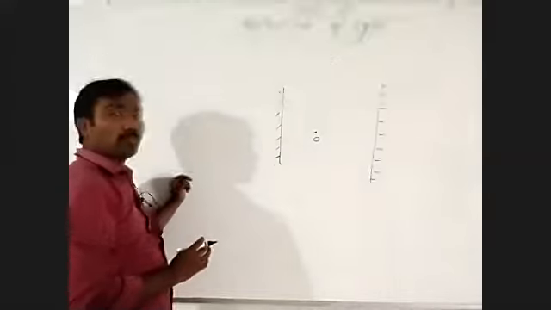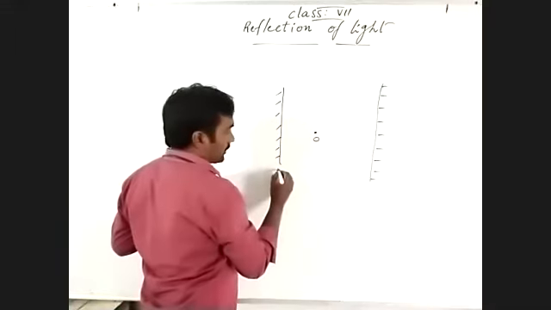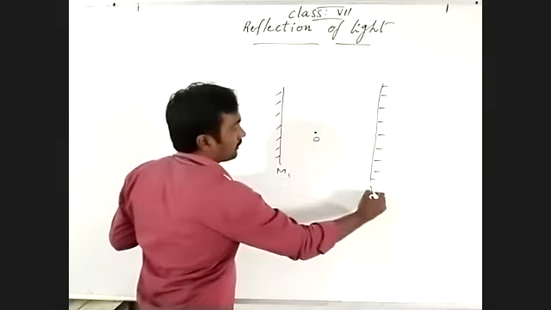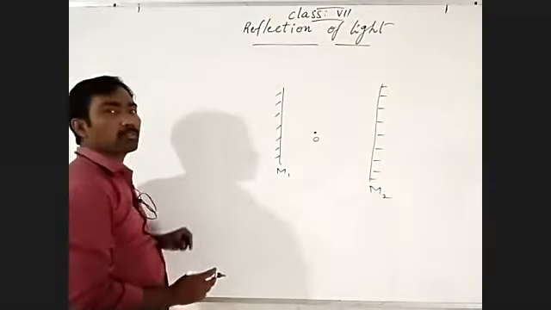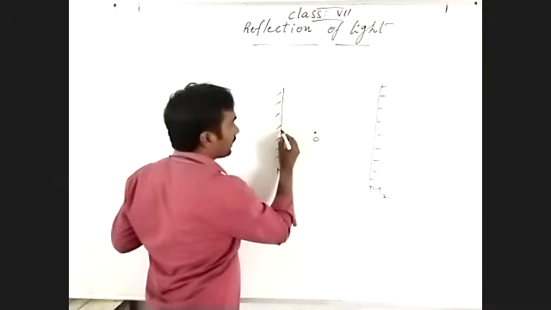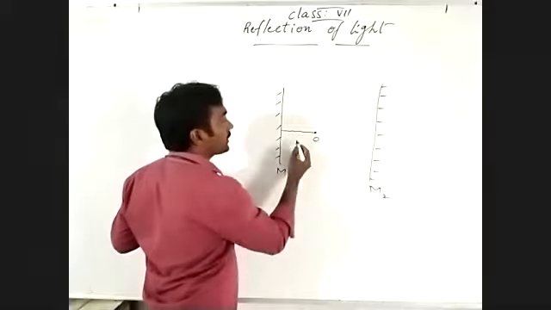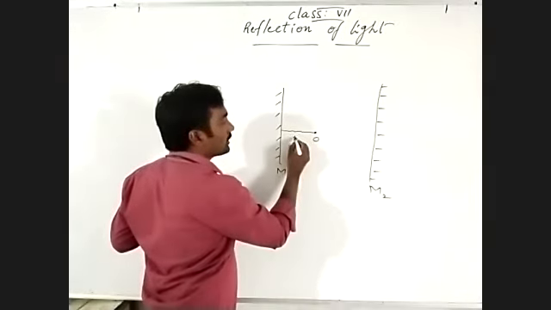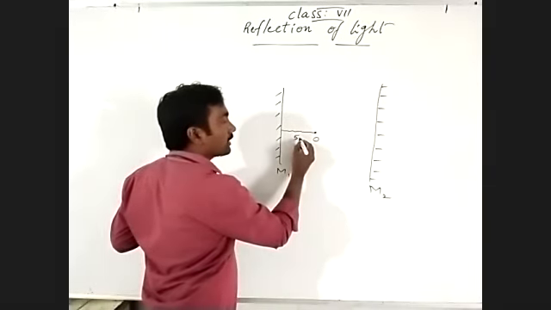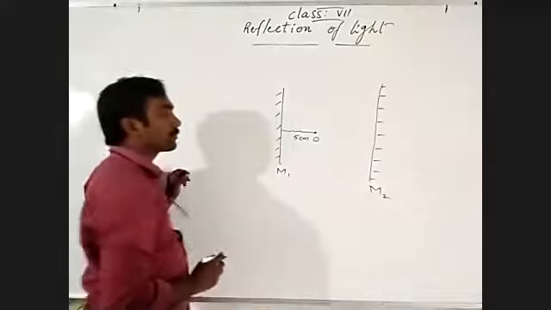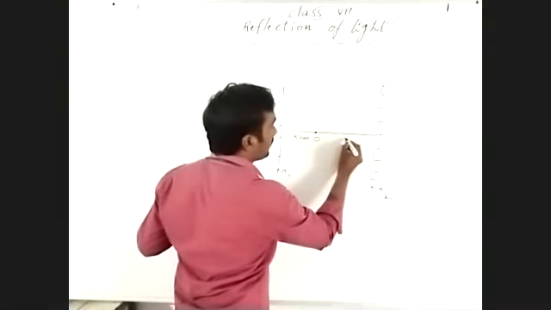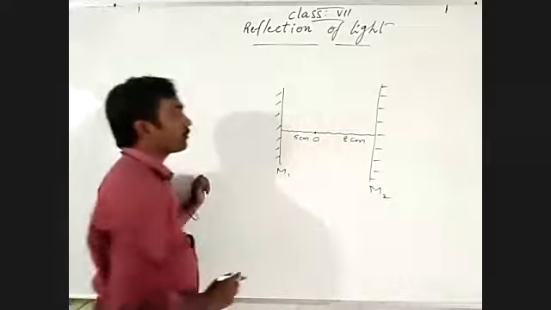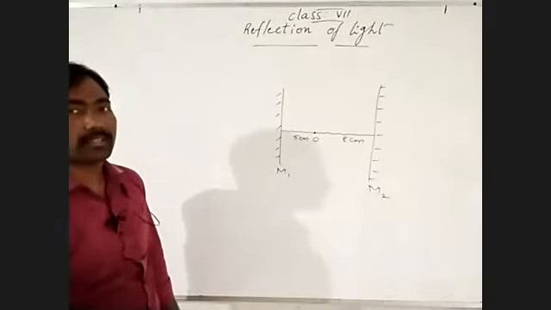This is mirror 1, this is mirror 2. From mirror 1 to the object, the distance is 5 centimeters. From the object to mirror 2 is 8 centimeters.